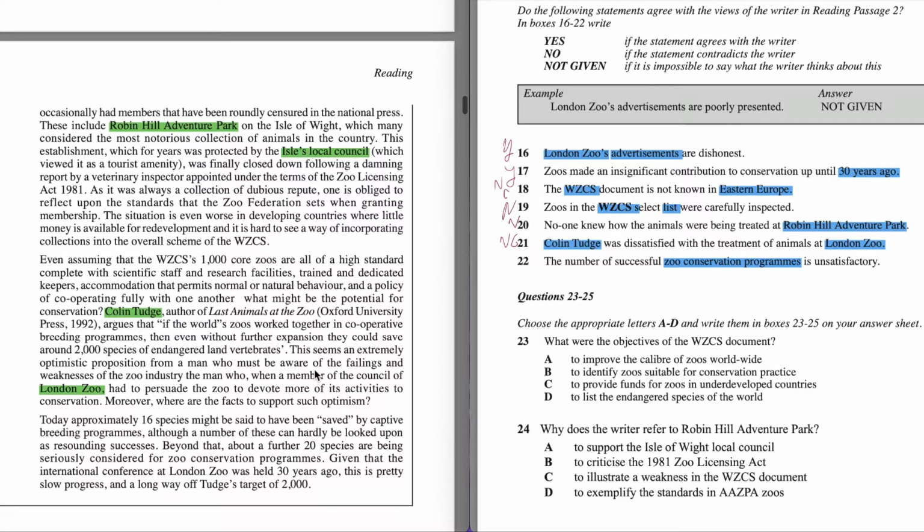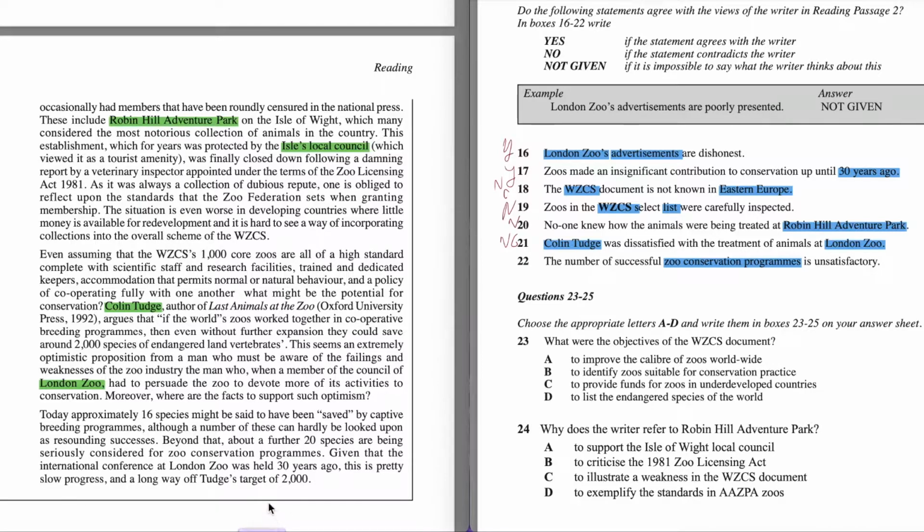So the London Zoo program, and here in the following paragraph we have some information about zoo conservation programs. We read this, scan this text, and I think about slow progress in the following paragraph. Let's read these two sentences.